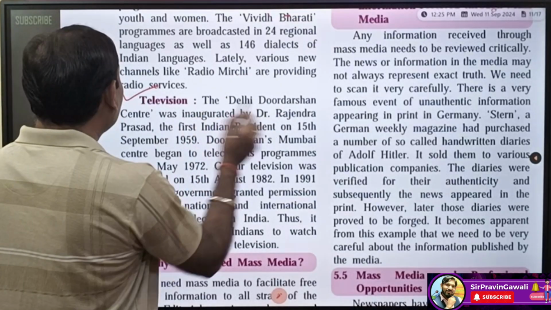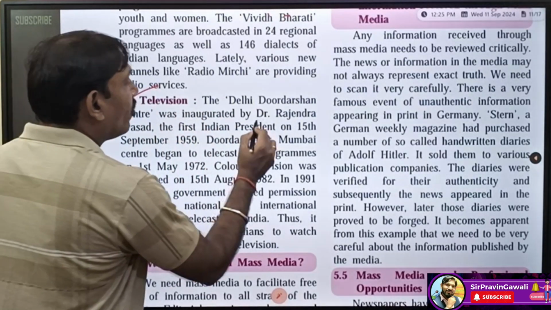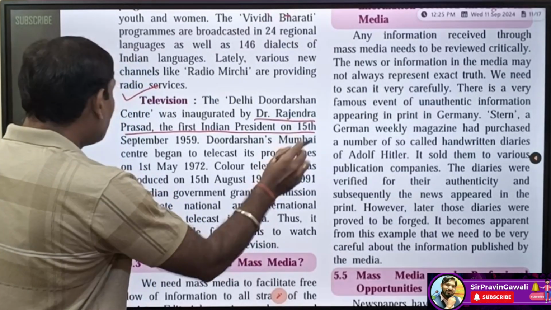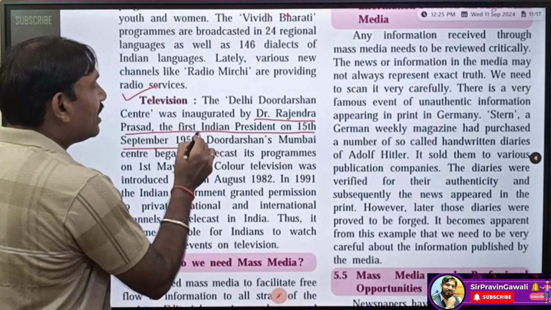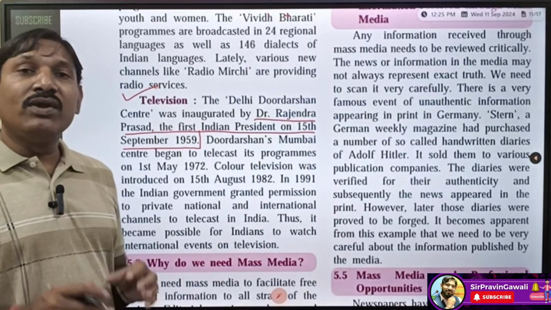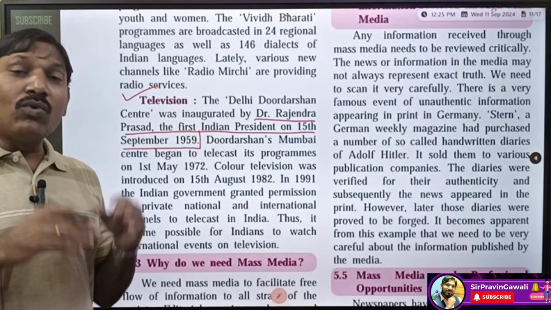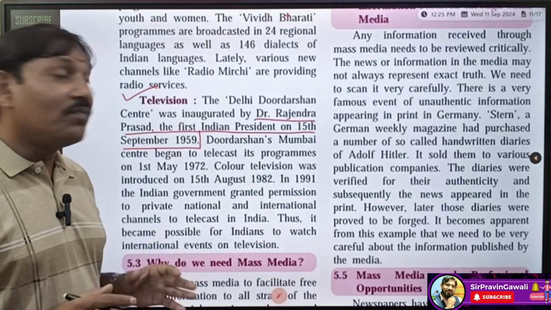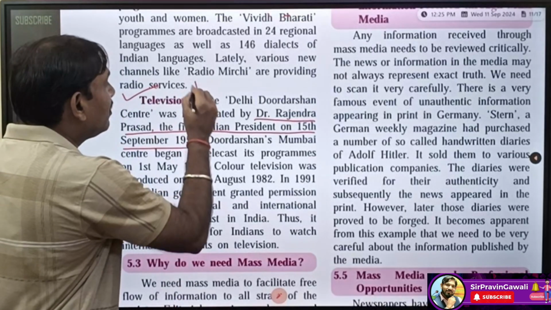Television. The Delhi Doordarshan Center was inaugurated by Dr. Rajendra Prasad, the first Indian president, on 15th September 1959. So student, here we are going to study about television now. Nowadays almost all people have a television at their home. That is called television, means what? It is TV.